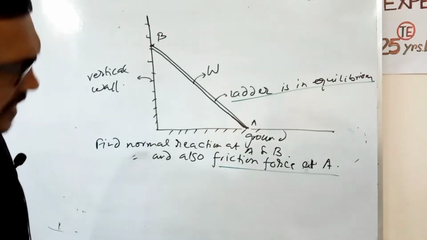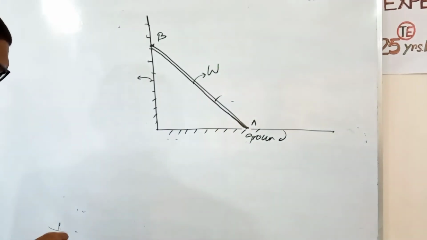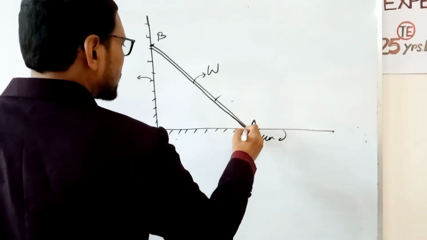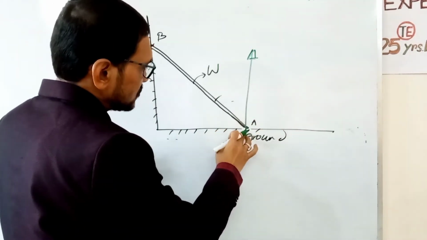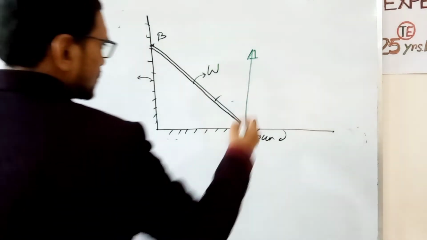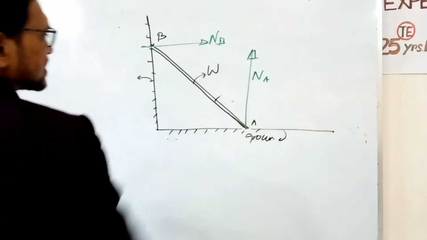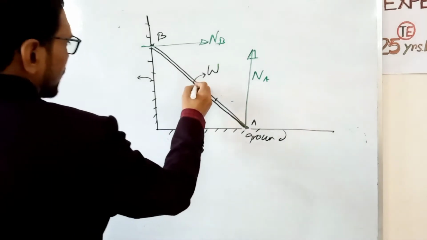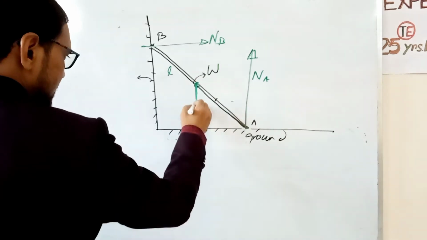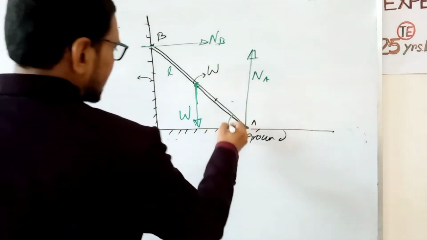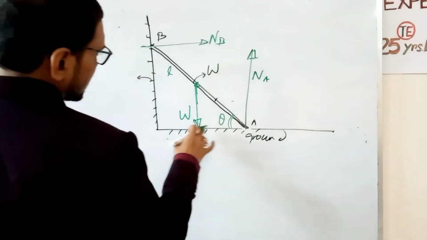If we apply the condition of equilibrium, first we draw the picture here. At A, the normal reaction always acts normally to the plane. This is the direction of NA, then normal to the wall is NB. The length of the ladder is given as L, and the weight of the ladder acts through the center of gravity, vertically downward. The angle θ is given. You have to determine NA, NB, and the friction force.